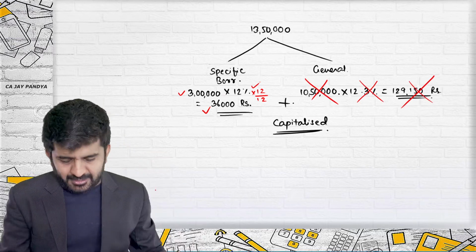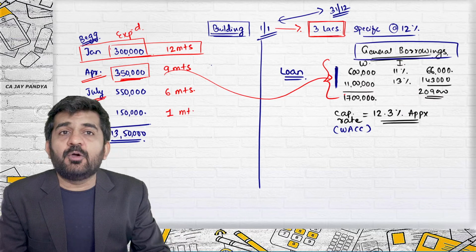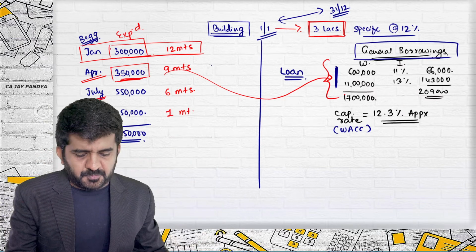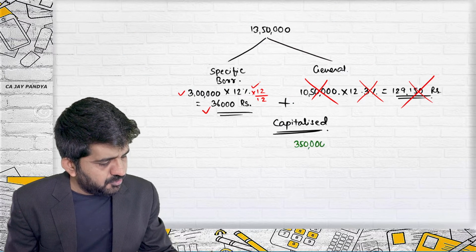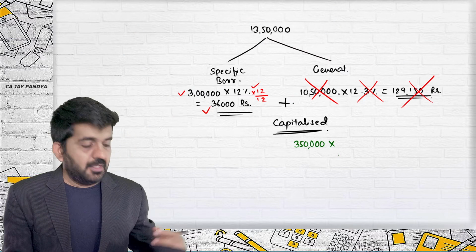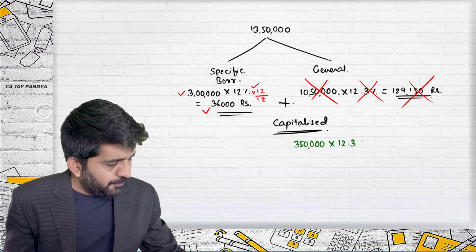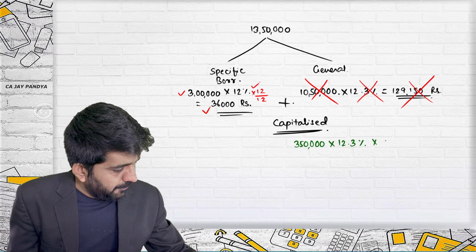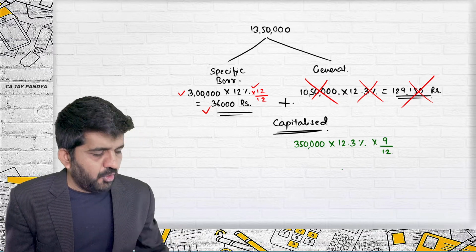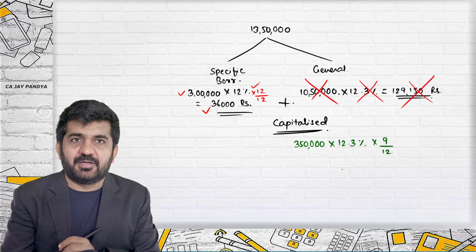How to calculate this? I'll tell you. I have used 3,50,000 rupees from general borrowings at the rate of 12.3% because the general borrowing rate is 12.3%. But this money is used only for 9 months, into 9 divided by 12.